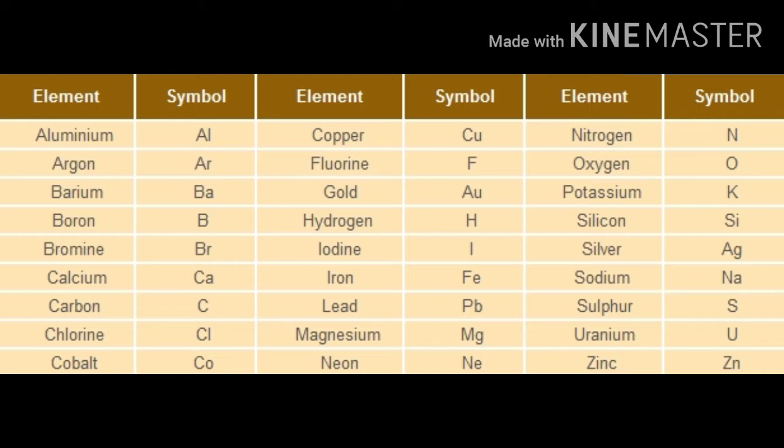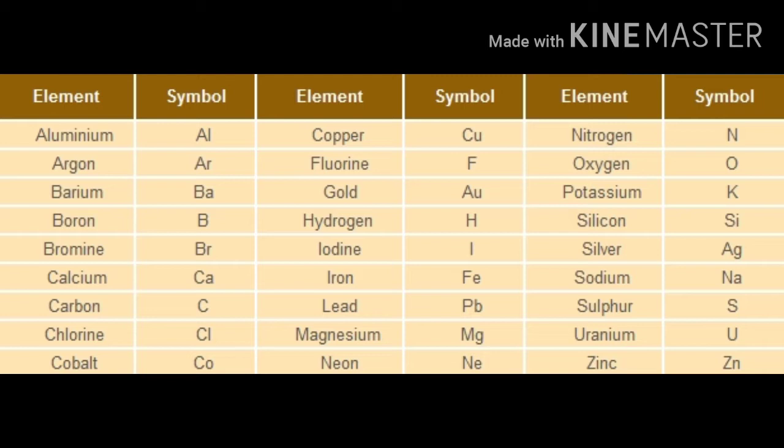For cobalt, capital C, small o. And some symbols of the compound have the first letter and the next appearing letter. For example, chlorine, C is the first letter and the next appearing letter is L, so Cl. For zinc, Z and n, they don't use the sound letter, like that.